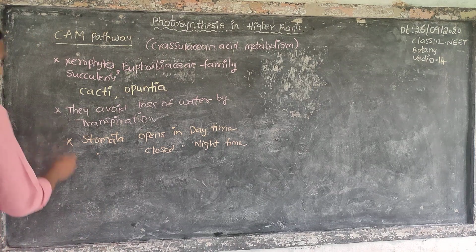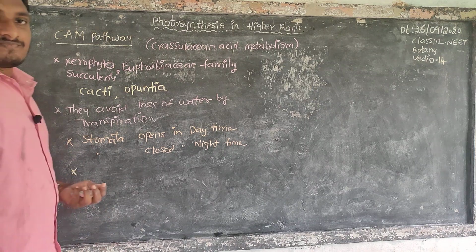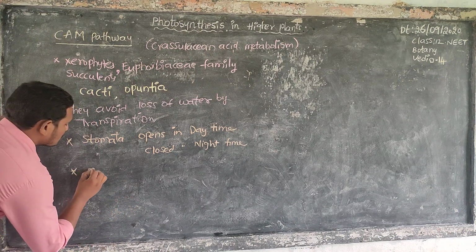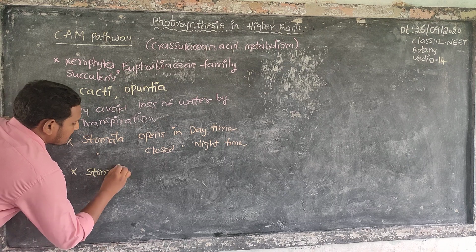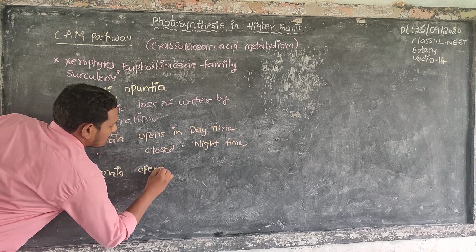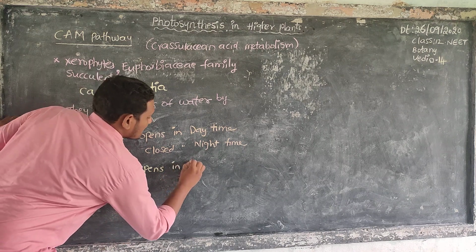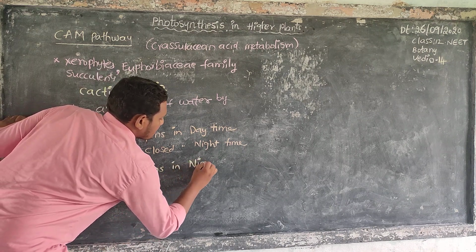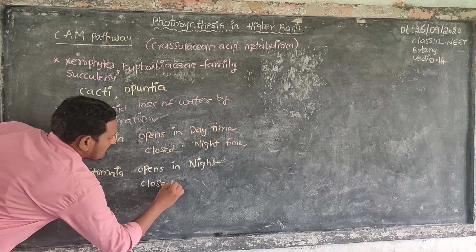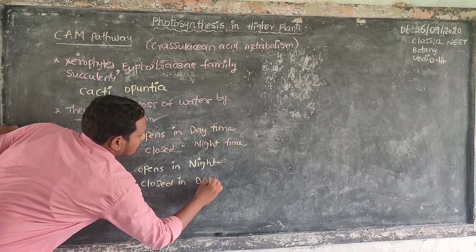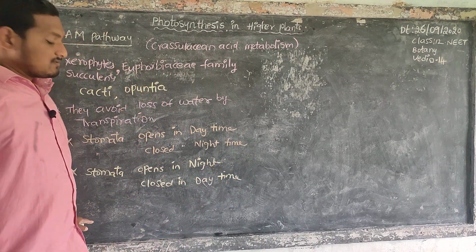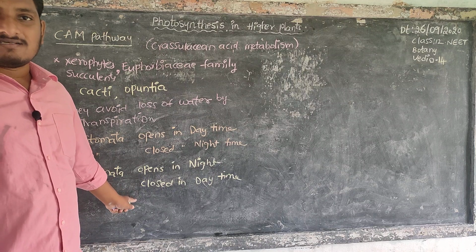In CAM plants or xeric plants, the stomata open in night time and are closed in daytime. This is one adaptation to prevent water loss.